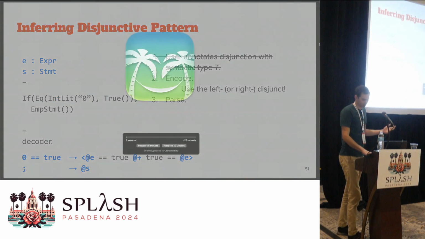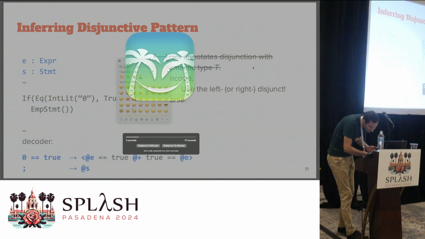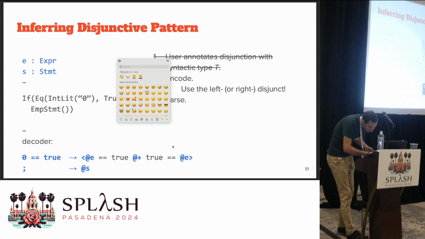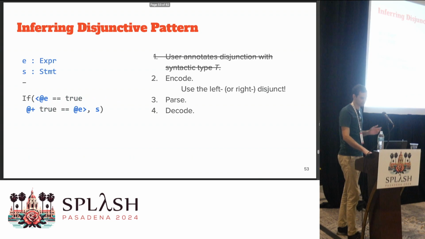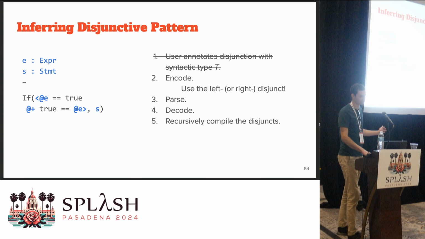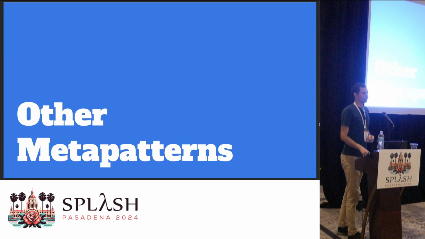Again, we parse it. We go through the exact same steps. We're going to parse, and we're going to decode again using the same process, and we get the exact same thing back as we had before. We then recursively compile the disjuncts, and well, we get the exact same pattern as we had before, except this time we did not need to annotate it using the type. So that was the disjunction.